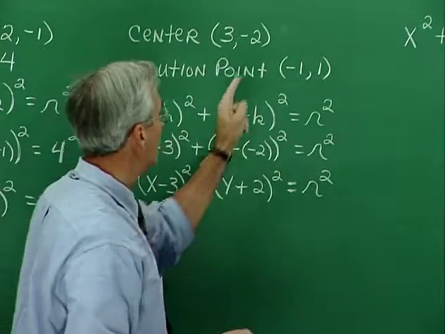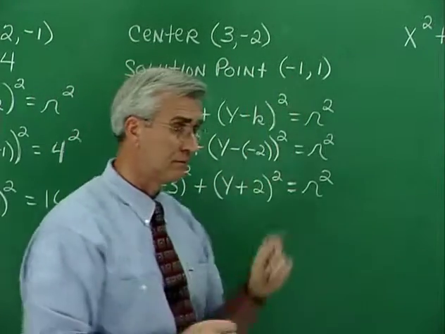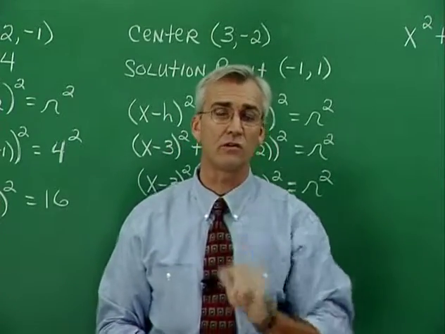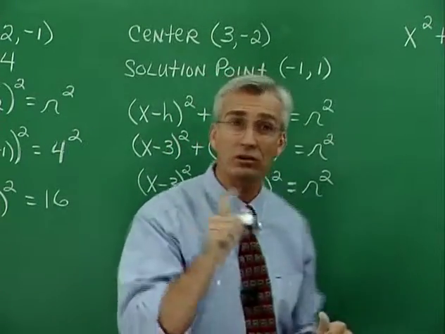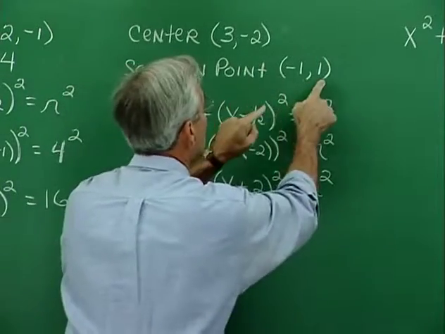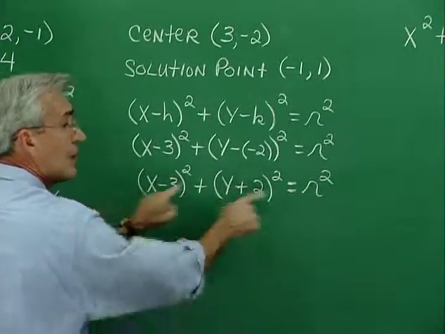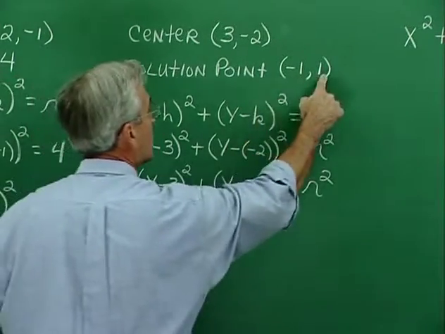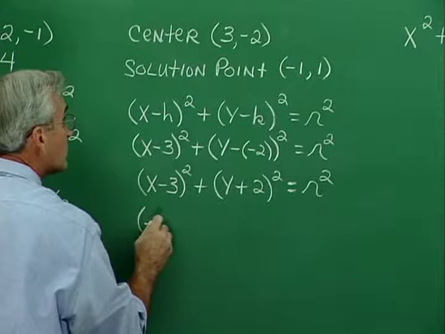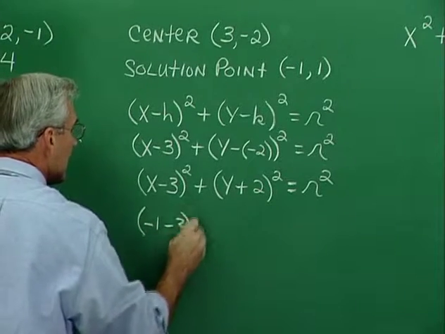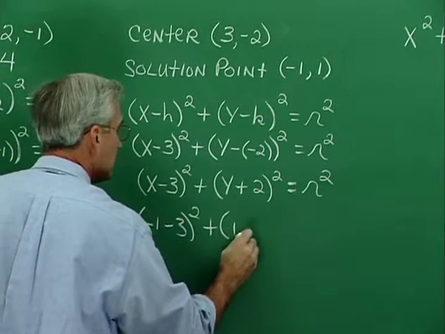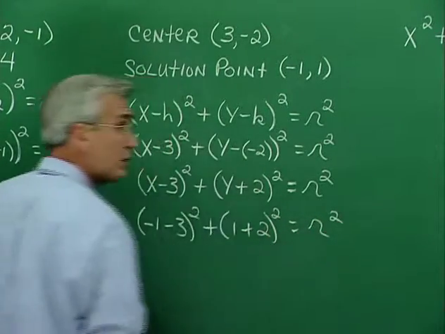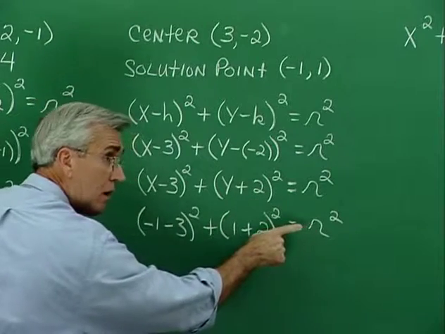We know that every point on a graph is a solution point. It solves the equation. It makes the equation associated with the graph true. And so this xy pair makes this equation associated with the graph true. So let's use that information. This is just an x and a y value. So if x is replaced with -1 and y is replaced with 1, we have truth in our equation, and therefore we can solve for r, you see.